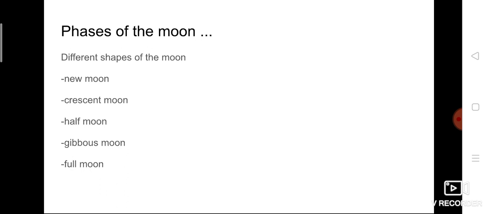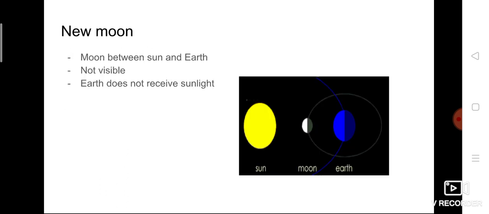Someday you can see the moon as a complete one, someday you can see only half or somewhat 1 by 4th of the moon, sometimes you cannot find the moon in the sky also. So the moon appears to change its shape, and these are the 5 important shapes we usually watch from the earth: new moon, crescent moon, half moon, gibbous moon, full moon.